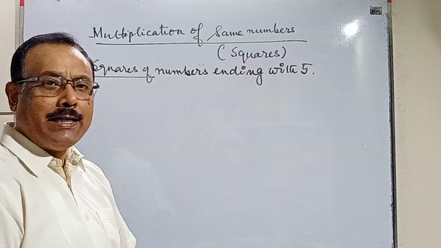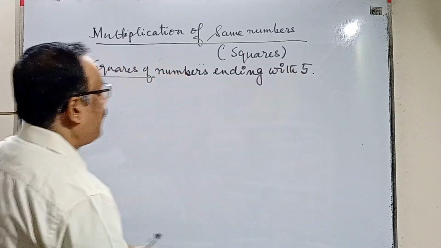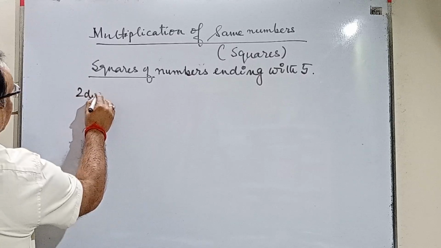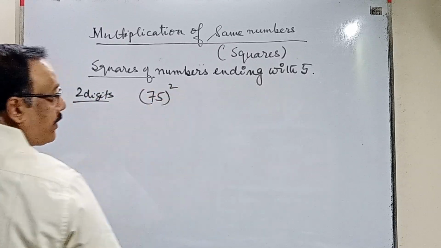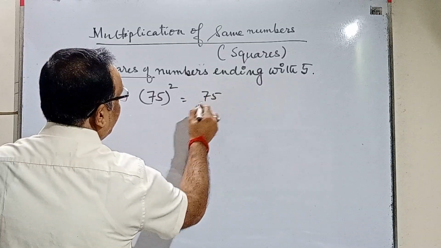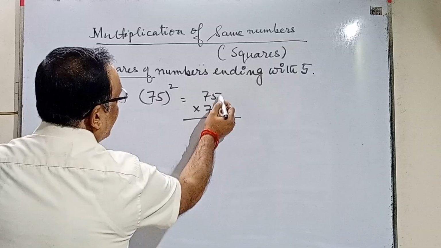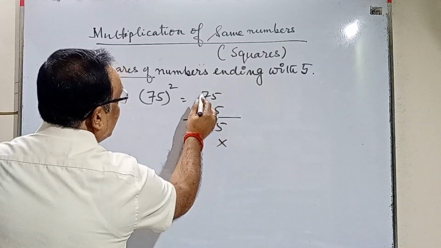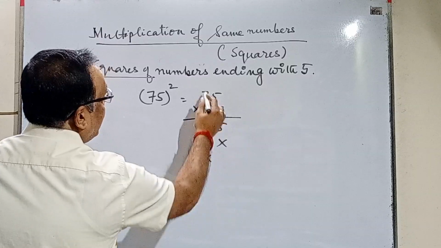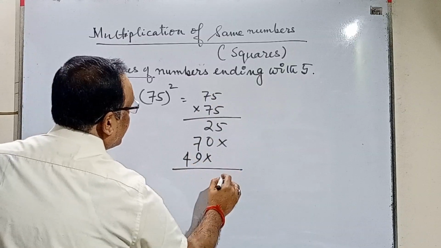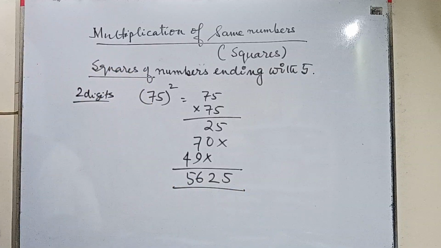Now we'll be doing a special case. Squares of numbers ending with 5, means whose unit place has got 5, for 2-digit cases. Suppose it is 75 square. 75 square means 75 into 75. Now by the method that I taught you just now, 5 into 5 will be 25. 7 into 5 is 35, so 35, 35, 70. We'll put here 70, 7 into 7, 49. This is your answer. This is what we have learnt already.